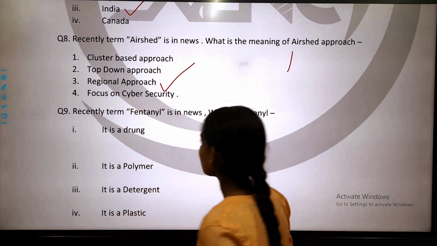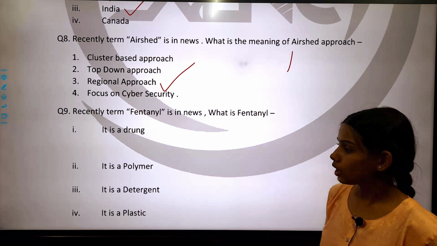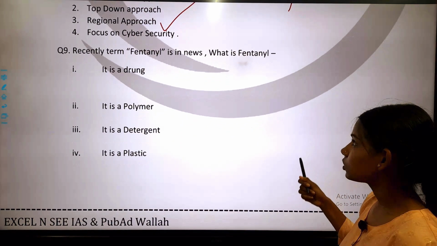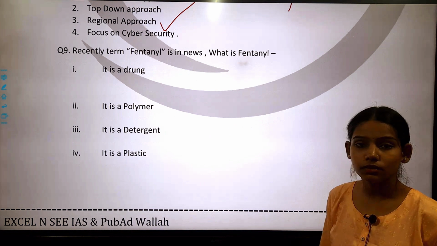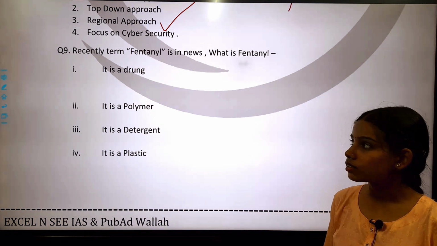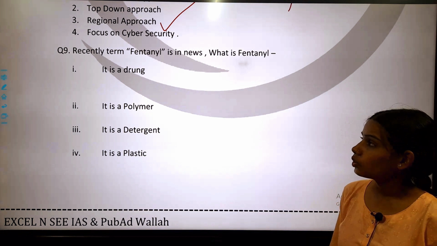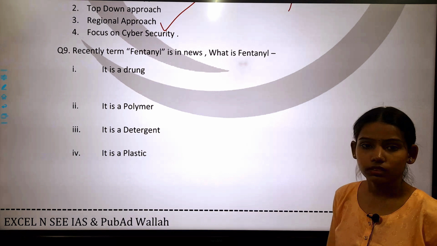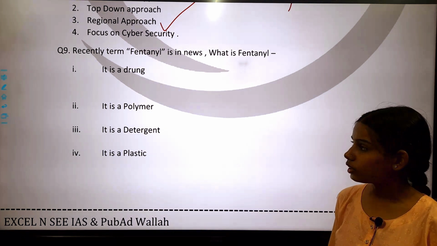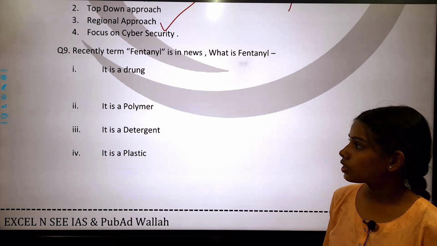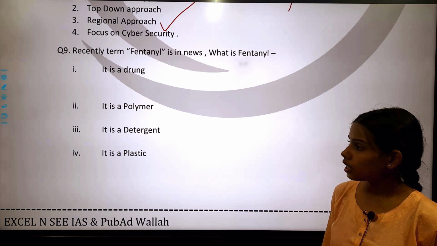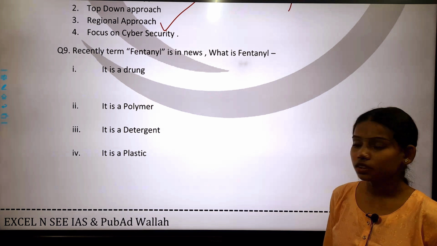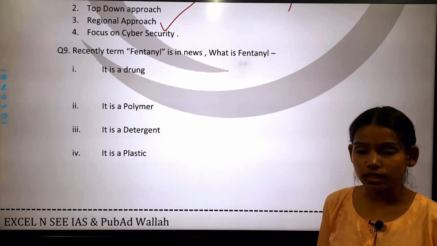So this is the correct answer. Now come to next question, question number 9. So question number 9 is, recently the term fentanyl is in use. What is fentanyl? The options are given here. Option 1 is, it is a drug. Option B is, it is a polymer. Option C is, it is a detergent. And option D is, it is a plastic.